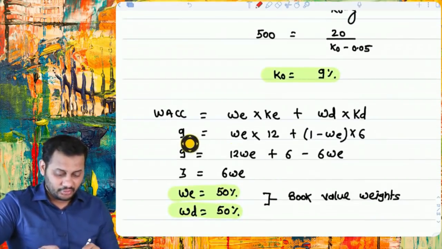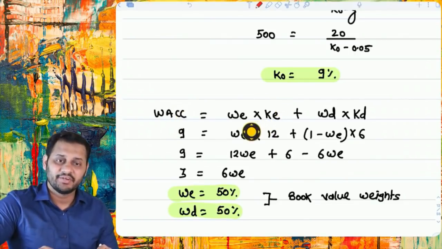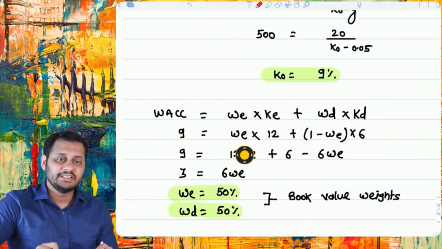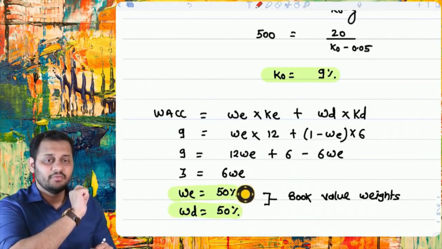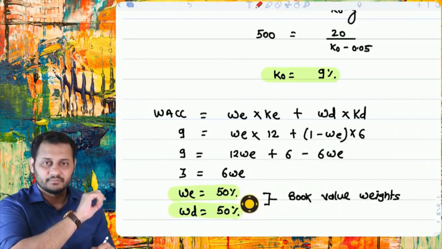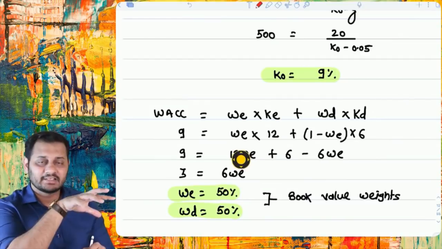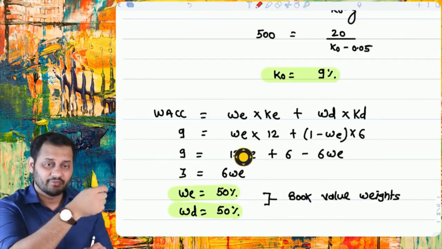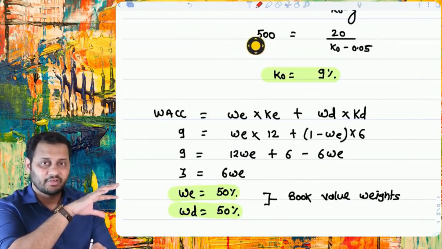Then we used the cost of capital in the WACC formula, and we found what weights we had taken, because these weights are book value weights as given in the question. So what were the book value weights? 50-50%. That's it. Logically speaking, the original story was that we started with this step and then this step and then arrived at 500.